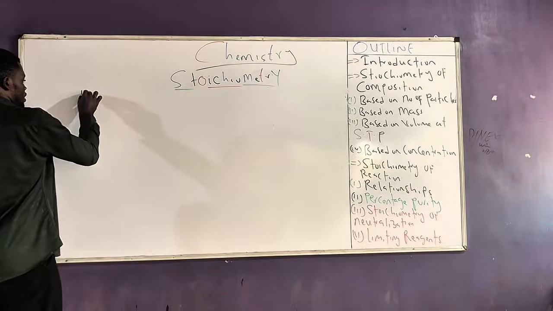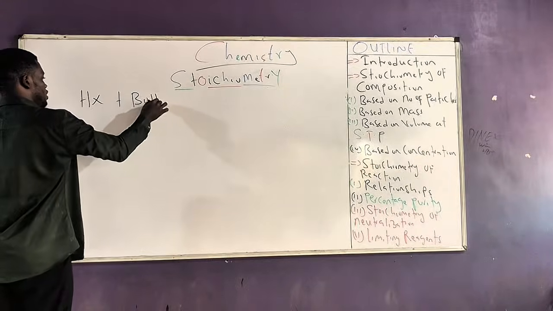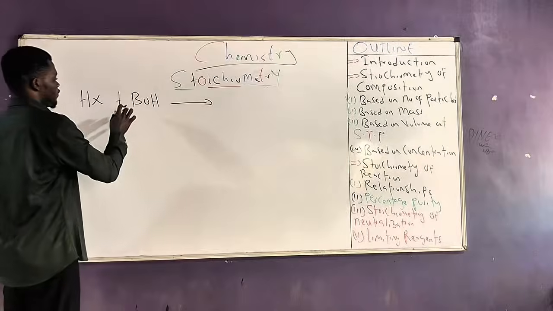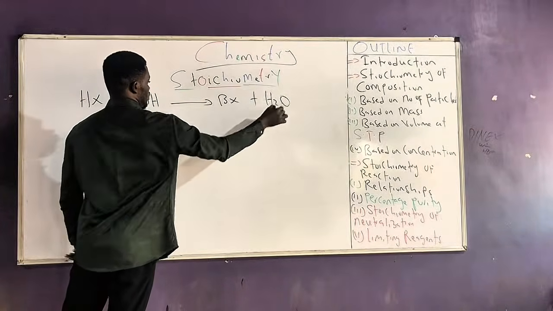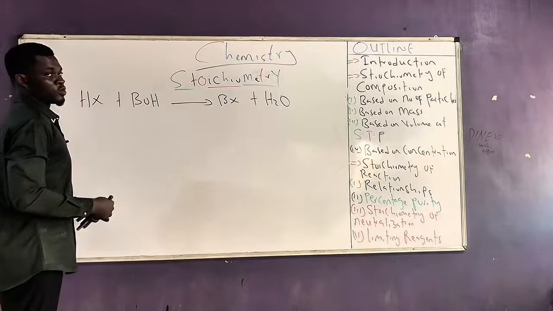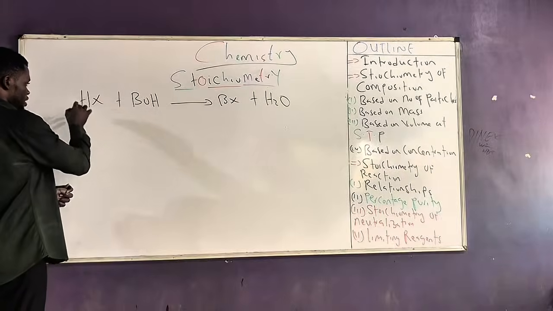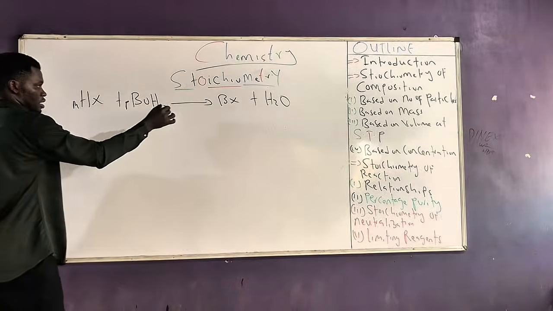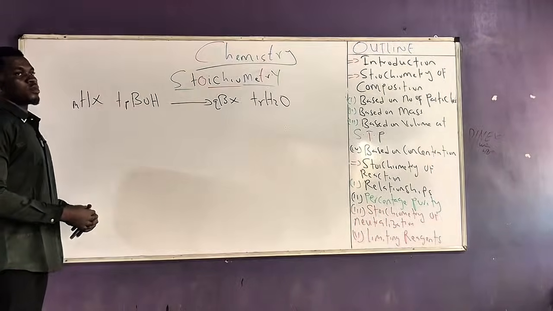So let's say HX plus, let's say BOH to represent the base. What would I form? I'll form BX plus H2O. An acid will react with base to form salt and water. Let's give each of them a stoichiometric coefficient. Let's say this is M, this is P, this is Q, and this is R, representing the moles of the acid and the moles of the base.